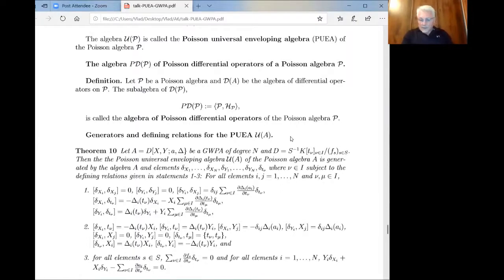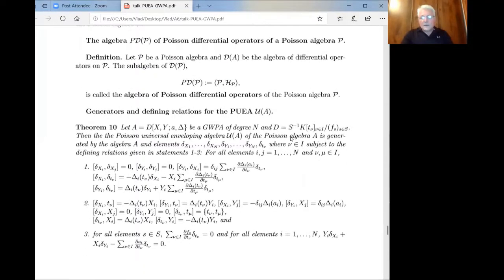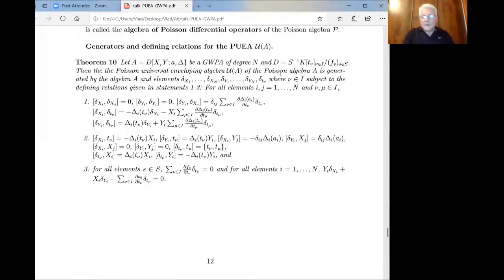So now the next theorem is simply for an arbitrary Poisson algebra. An arbitrary algebra can be represented in this way: take the polynomial ring in arbitrary variables, localize it and factorize it, right? So this is the most general construction of any ring.